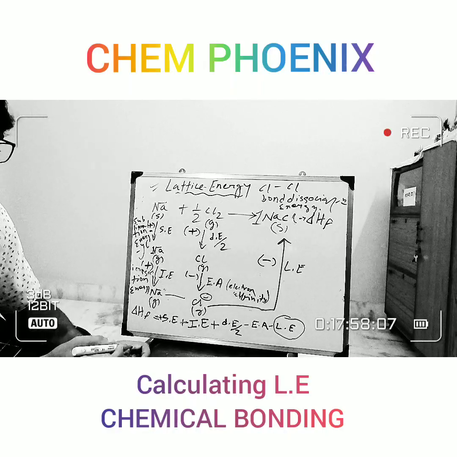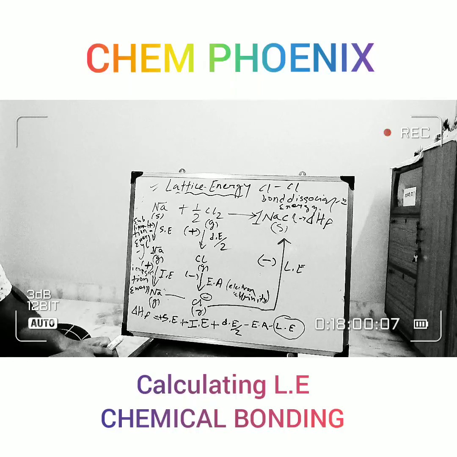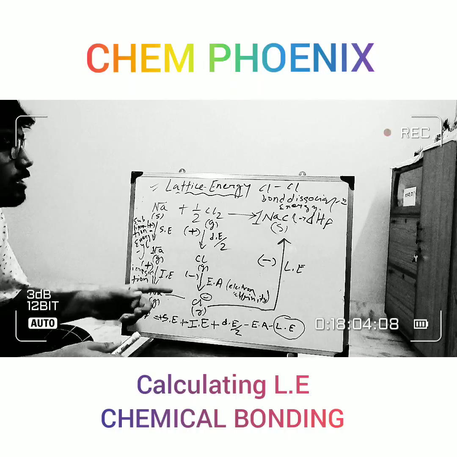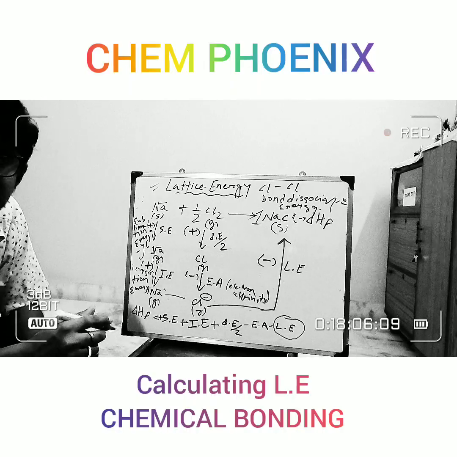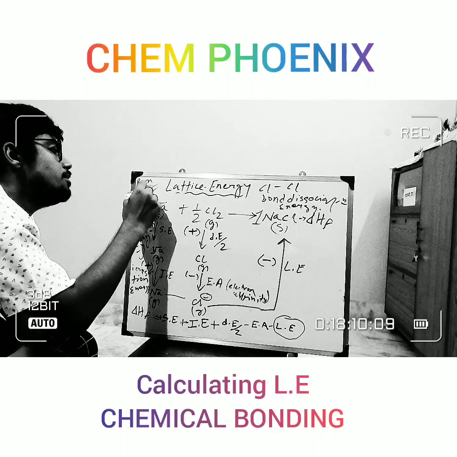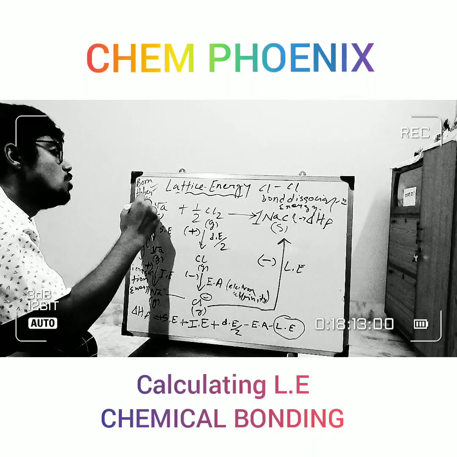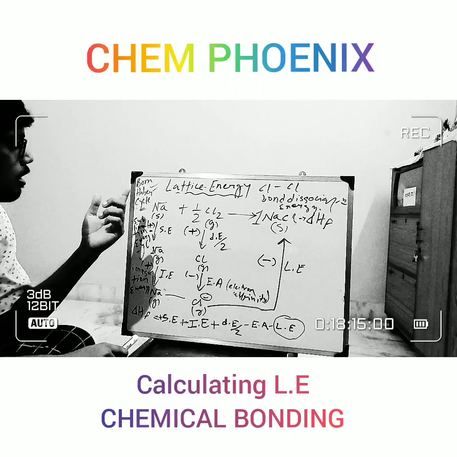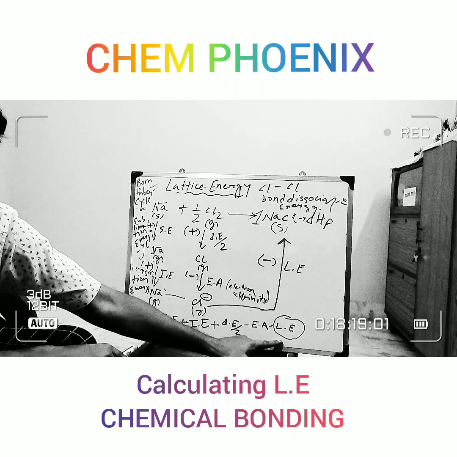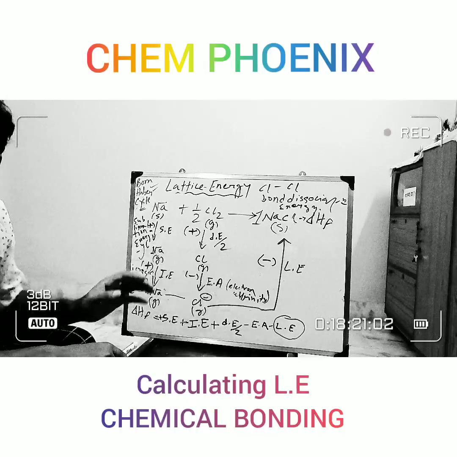So now it is easy to calculate lattice energy, right? Through this method, and this cycle is known as the Born-Haber cycle. So we will read this Born-Haber cycle to calculate lattice energy. This is all about it.